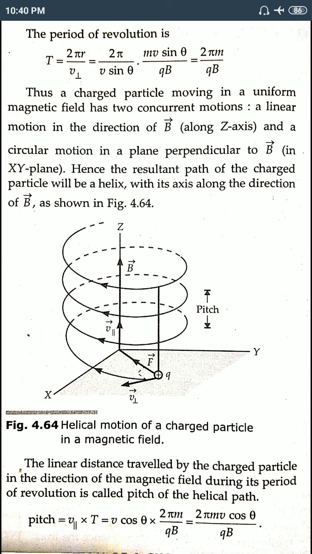So from one turn to the next, that is the linear distance, how much it will move in the upward direction as per this diagram. This is called the pitch. So this pitch is nothing but v parallel into the time period T. That means the distance from one circular path to another is called pitch. V parallel means v cos theta, into T value you get 2 pi m by qB. So you get 2 pi m v cos theta by qB. This is called pitch. I hope it is clear to everyone.